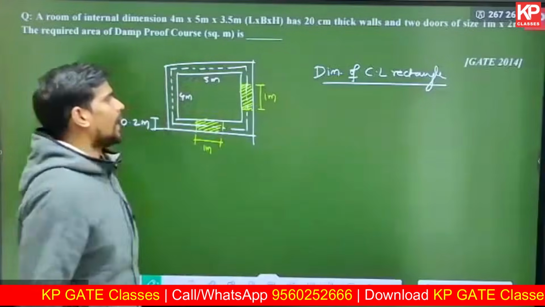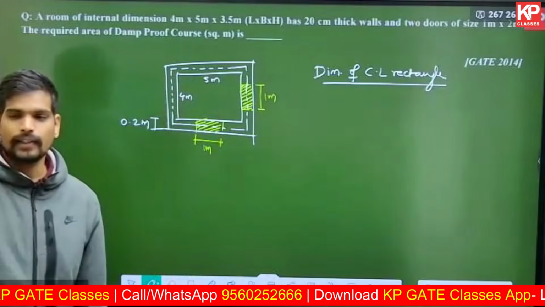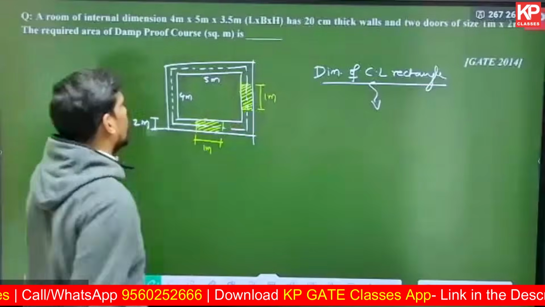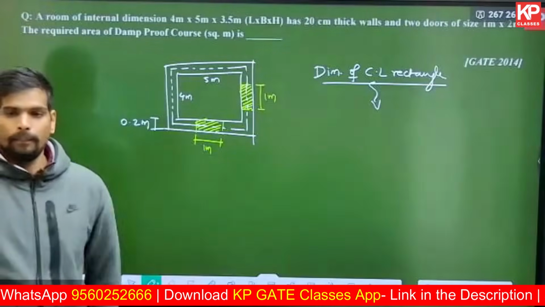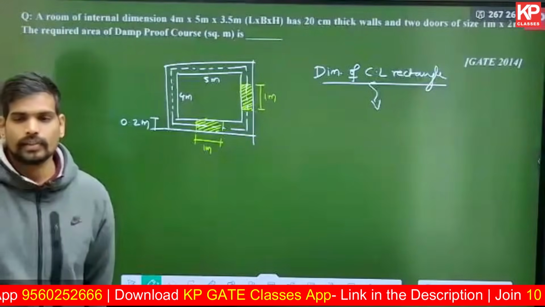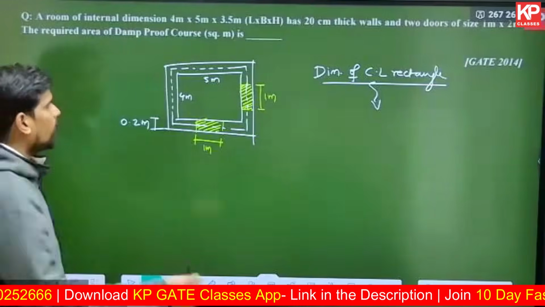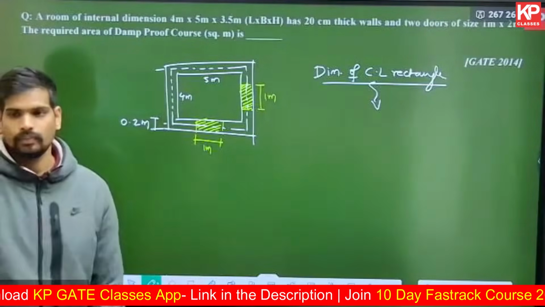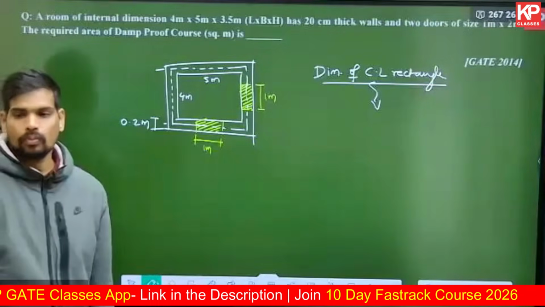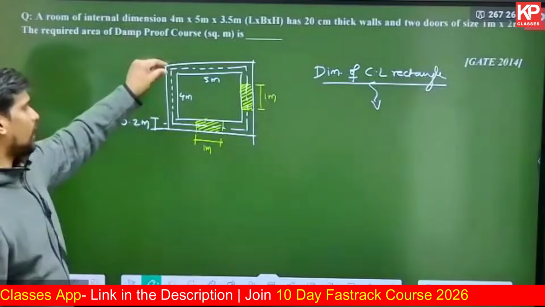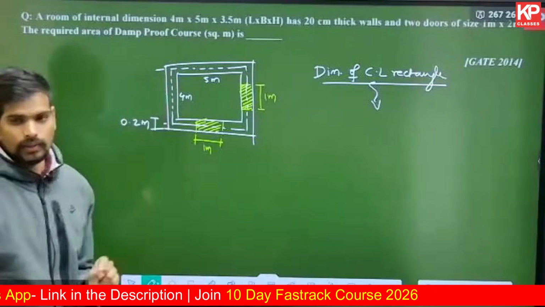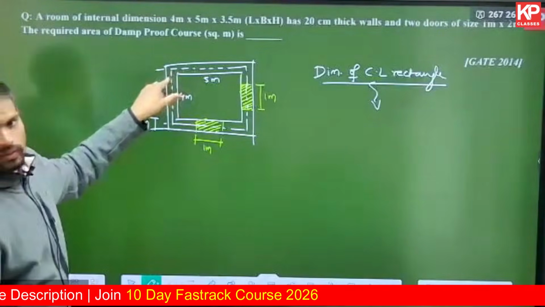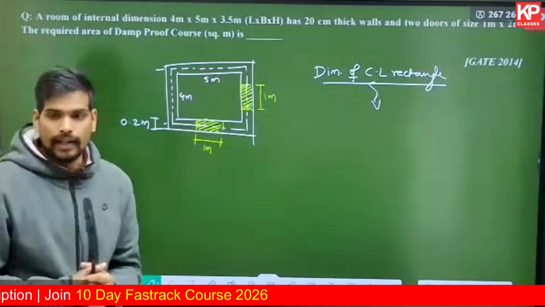By looking into the diagram, can anyone tell me what is the length and the breadth of the centerline rectangle? What will be the dimensions of the centerline rectangle? Wall thickness is 0.2. So from the midpoint here to the midpoint here, how much is it? 4.2. It will be half of the wall thickness you add on the top, half of the wall thickness you add at the bottom. Similarly for 5 meter also, half of the wall thickness you add on the left side, half of the wall thickness you add on the right side.